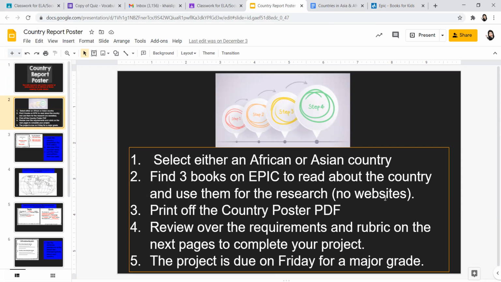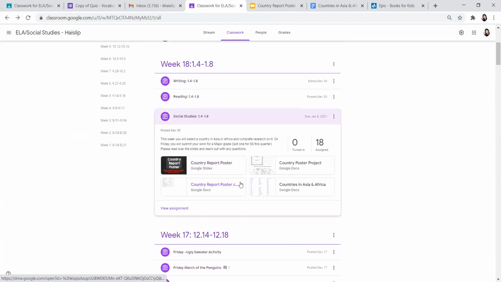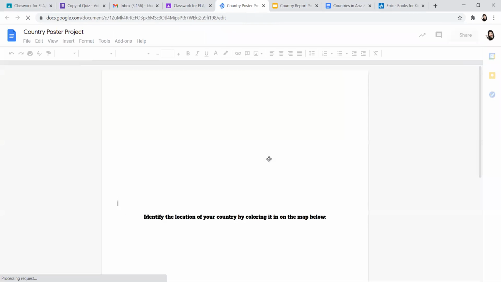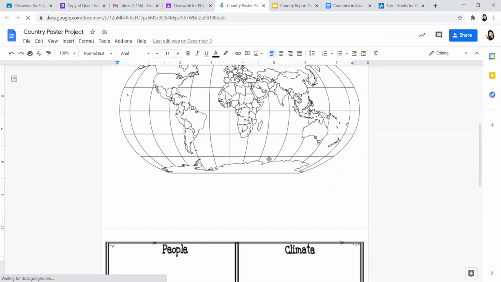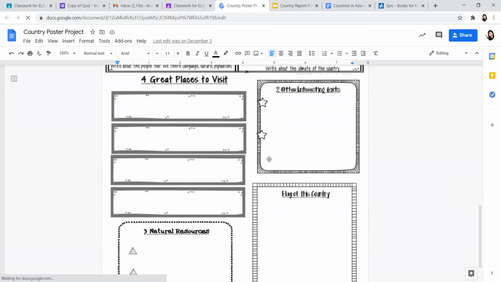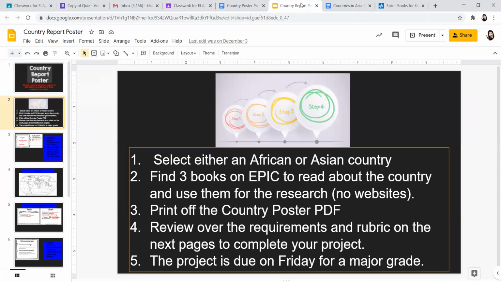I don't want websites. You're going to print off the country poster PDF. This is located right here under Social Studies. You'll click your country poster project and you'll print this out. Okay? The 2 pieces of paper together will be your poster, so you'll need to make sure you write neatly on it. Let's go back to the slides. And you'll need to review the requirements in the rubric on the next pages to complete your project.